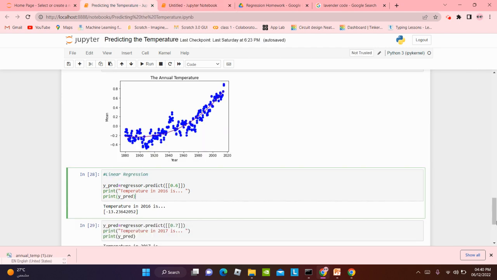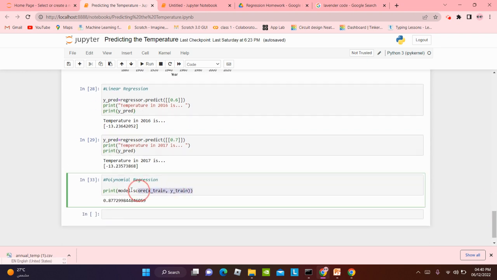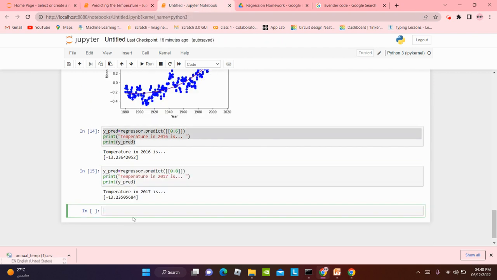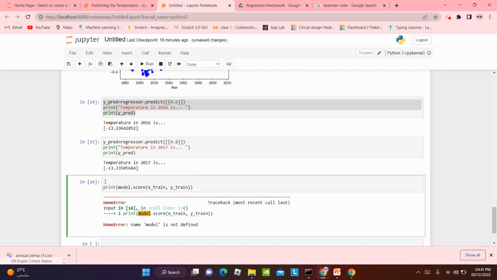Now we're gonna predict for the polynomial. So we're gonna print the model score, which is gonna be x train and y train. So the model and the score, like the accuracy score, we're gonna print it. And model is not defined. Model is equal to, what will model be equal to now?